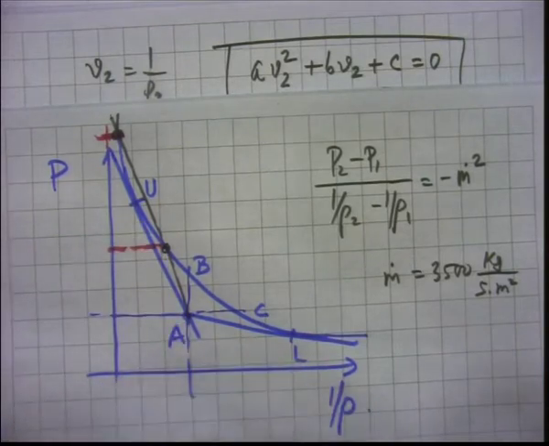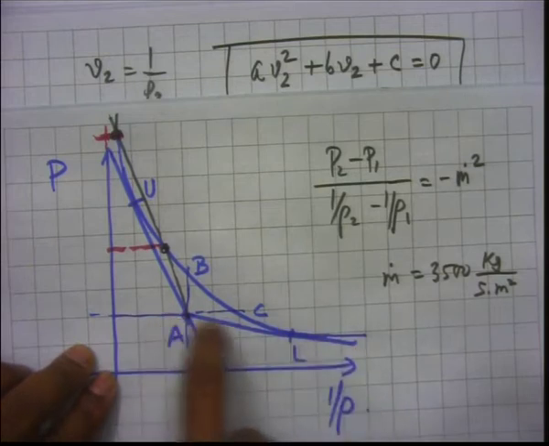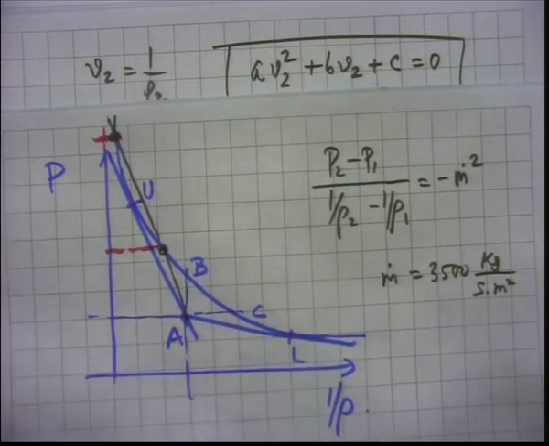See, if you were on the deflagration branch, did you notice that the pressure would have been less than P1? So, if your Rayleigh line for this particular case went like this, then you would have been in the two deflagration branches, and your pressure would have been less than P1, less than 1 atmosphere. This is much larger than 1 atmosphere. So, this must be detonation. Initially we tried thinking about this. We thought that such a large mass flux must correspond to detonation, and that is what it seems like.